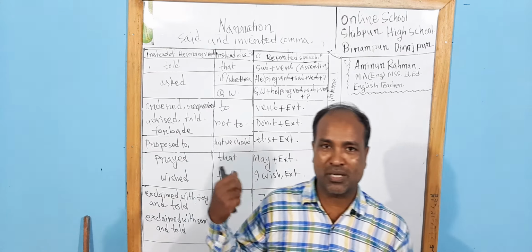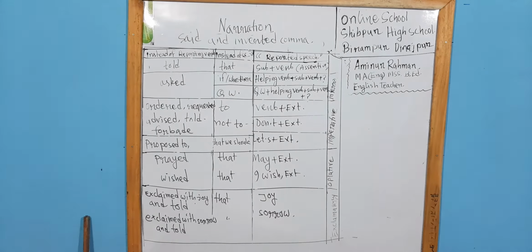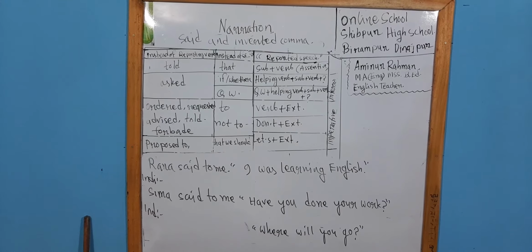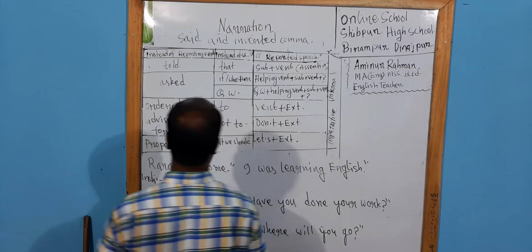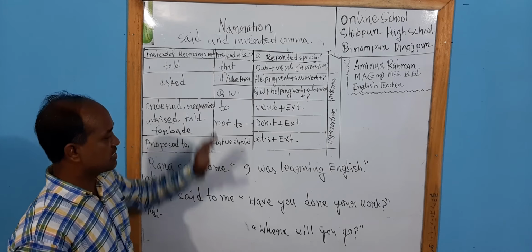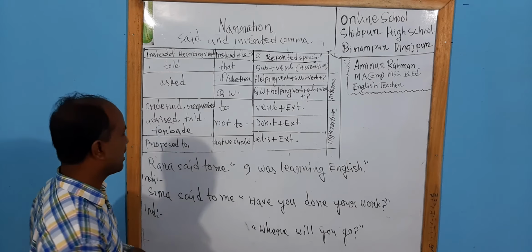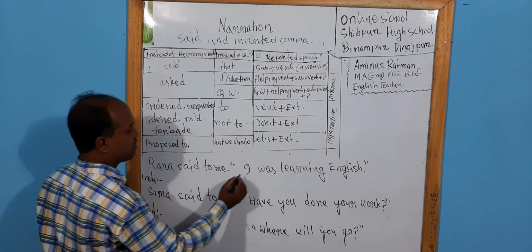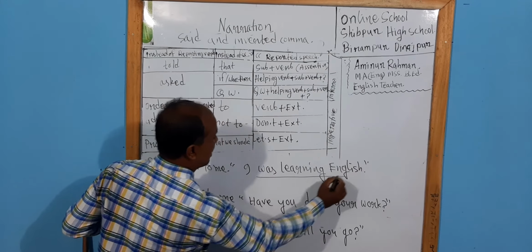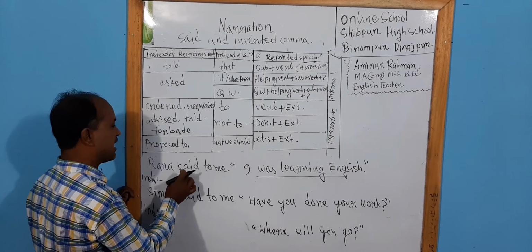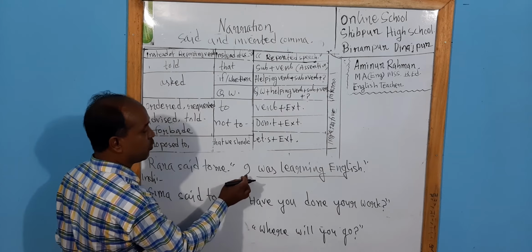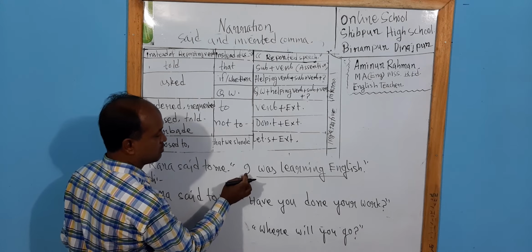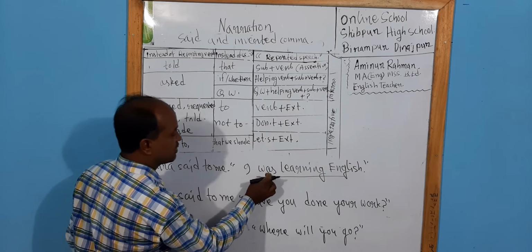Now I am giving you some examples so that you will get the clear idea. Now, dear students, I am setting some examples for your better understanding from assertive sentence and interrogative sentence. Please look at this assertive sentence. Here I have written this assertive sentence, and according to this, said and inverted comma will be changed. Earlier I discussed with you how we can change person, and also how we can change verb.